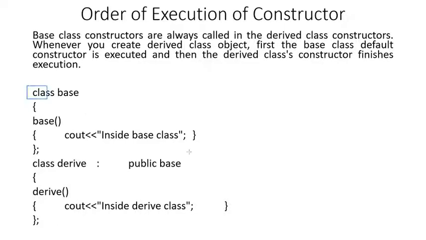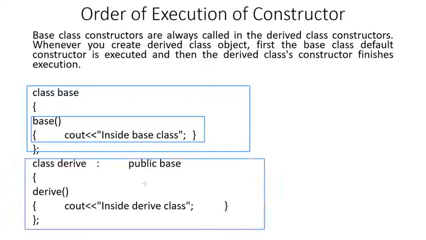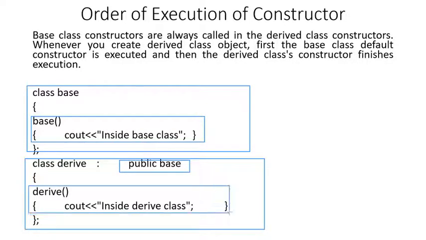So this is the base class, as you can see, and this is the constructor of the base class. Similarly, you have the derived class right here, which publicly inherits the base class, and this is the constructor of the derived class. Now, what will happen if I create the object of the derived class?